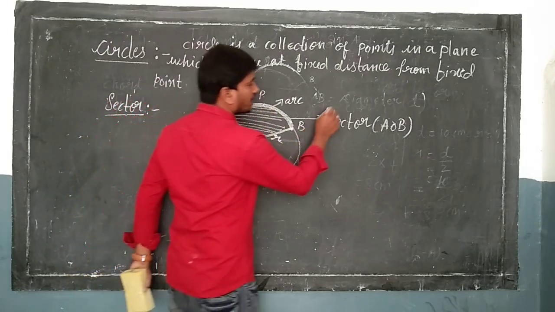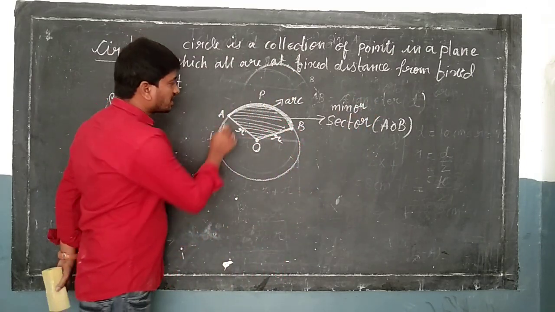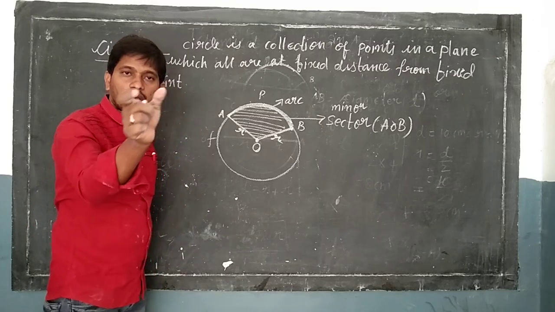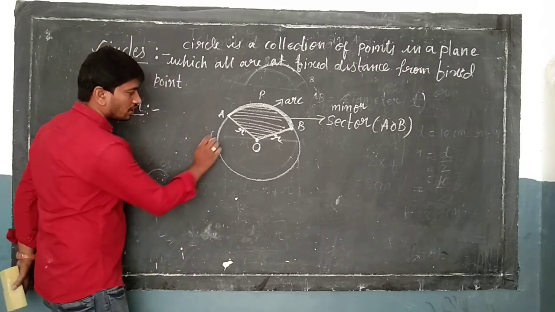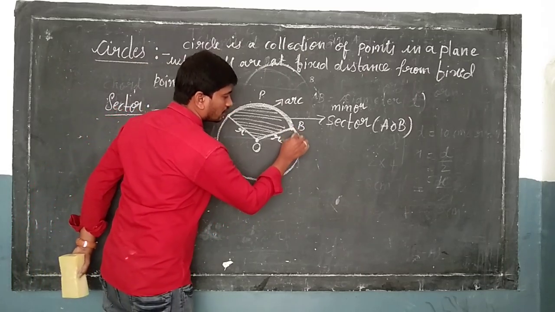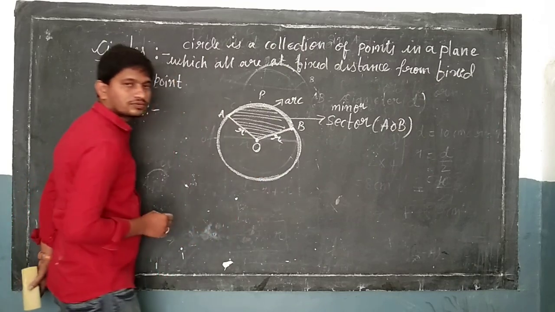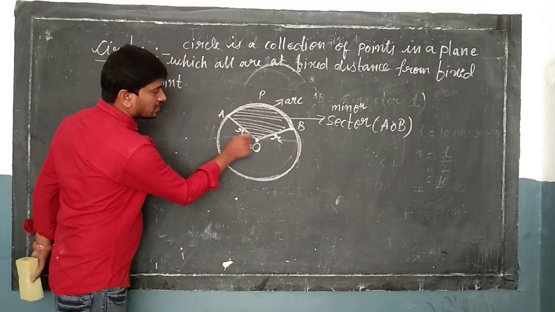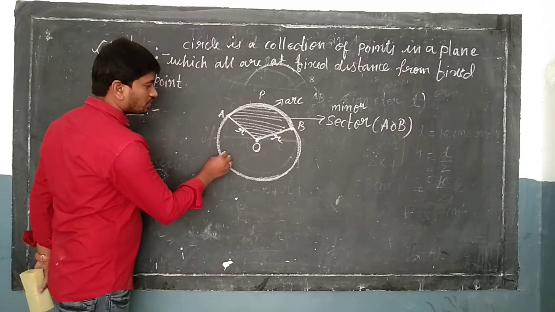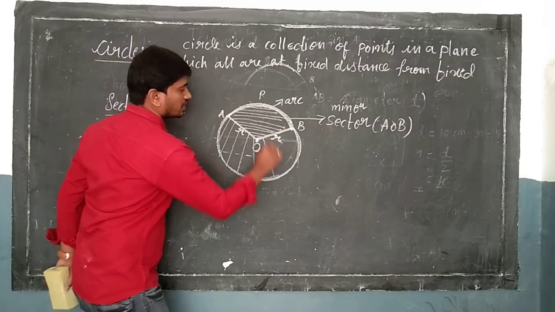Students, this is a minor sector because it is a minor arc. Minor arc means a small arc. And what about this? Can you tell me what this is? This is also an arc, which is also a part of the circle. And OA is a radius, OB is a radius, and what is this, students?